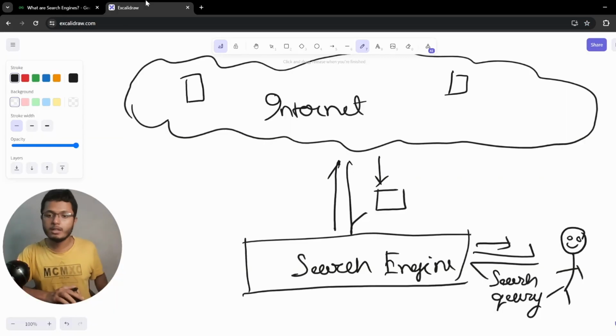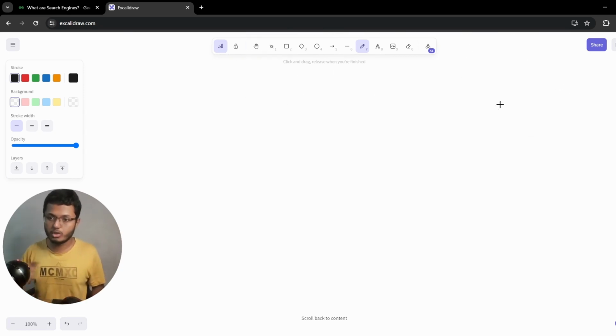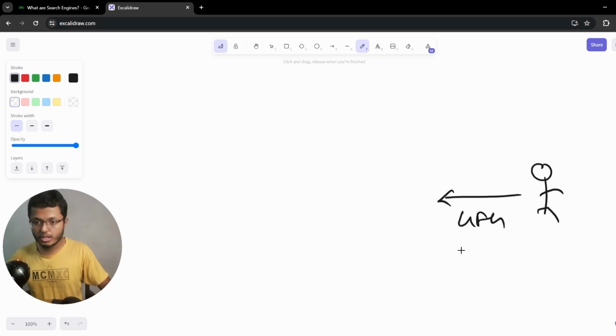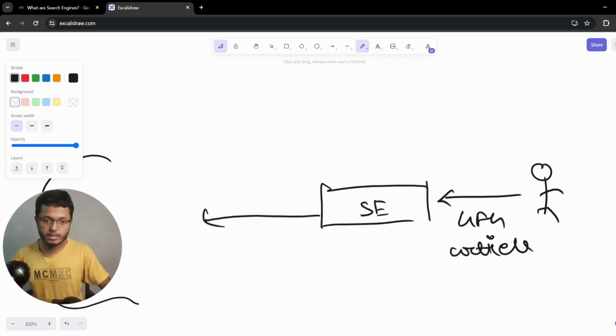So what we understand is, first of all, what search engines will do is take whatever query we send. Let's draw a better picture over here. Let's say we have one guy here, and this guy is asking for some information, in this case, for example, GFG articles, and it will go to the search engine. The search engine will basically search from the web. It will try to search the internet. Let's say this is the internet, and it will find this and many other articles like this.